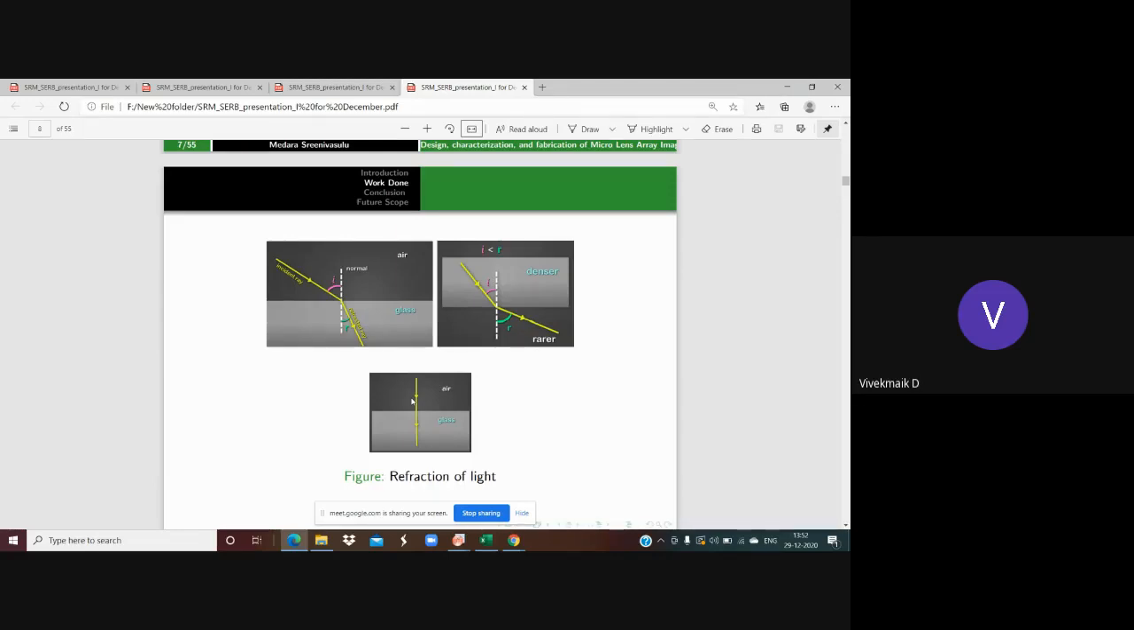Then the third most interesting case is when the ray makes an angle equal to 0, that means i equals 0. Then the refraction is also going to be 0 angular. In this case, you won't see the refraction at all.